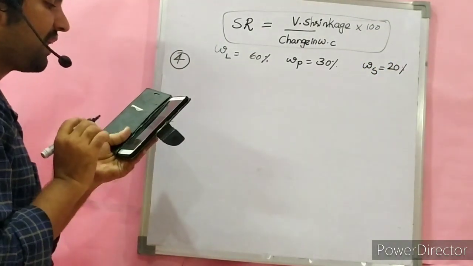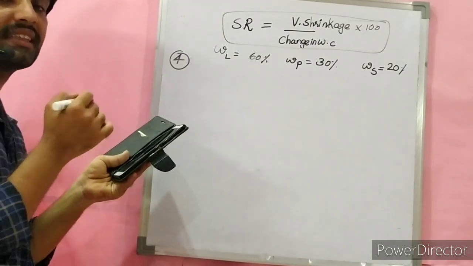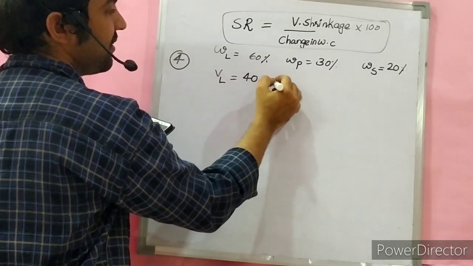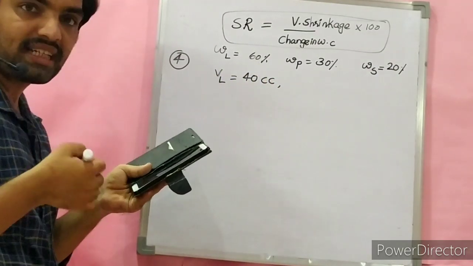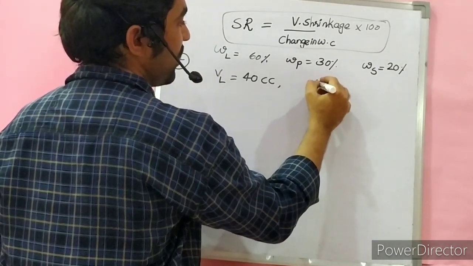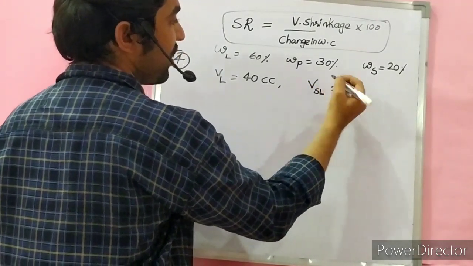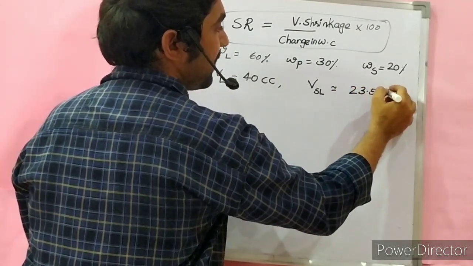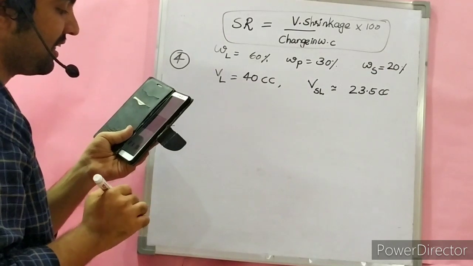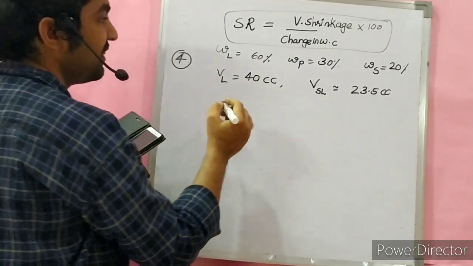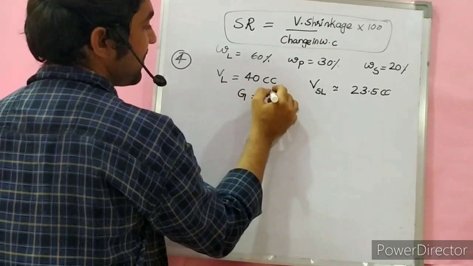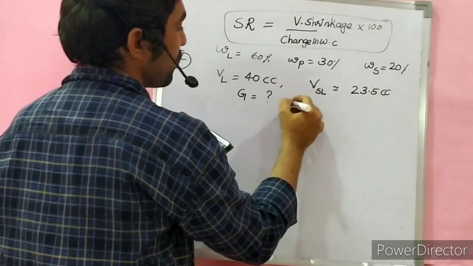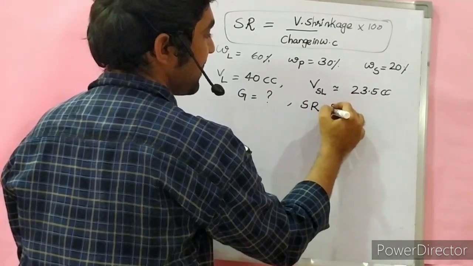If the sample of the soil at the liquid limit has a volume of 40 cc, and its volume measured at the shrinkage limit is 23.5 cc, determine the specific gravity of the solids. What is the specific gravity of the solids? Also determine the shrinkage ratio and volumetric shrinkage.